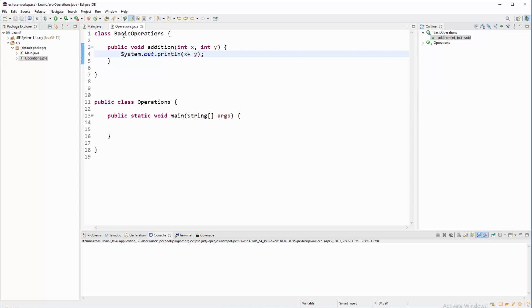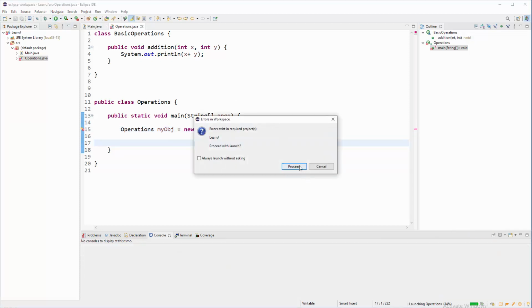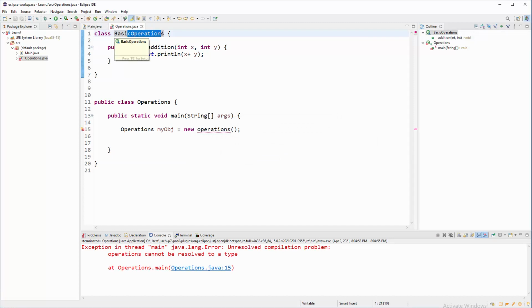So how are we going to use this stuff from basic operations? Well, here in operations, which is the main class, we will be able to create an object. So based on operations that will inherit from this, we are going to say operations my obj equals new operations. Okay, and will we be able to create this object? Well, actually no, because yes, we do have basic operations here, but this operations is not grabbing stuff from here.